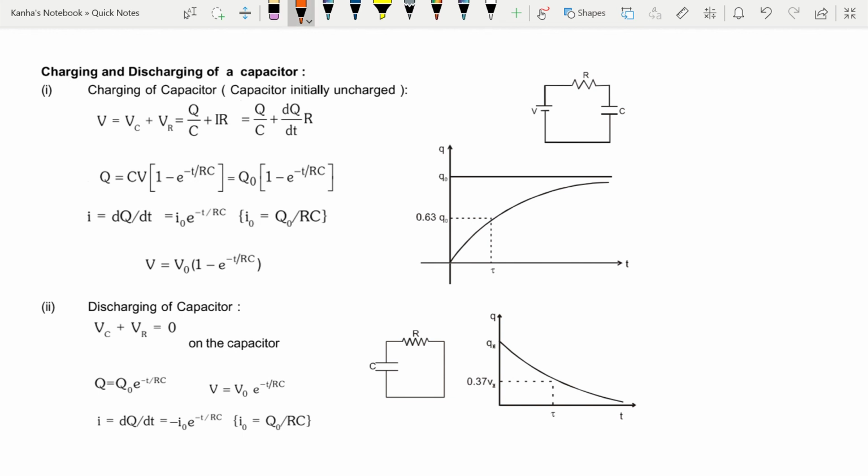Finally, let's look at charging and discharging of a capacitor, and we will look at this in two phases.